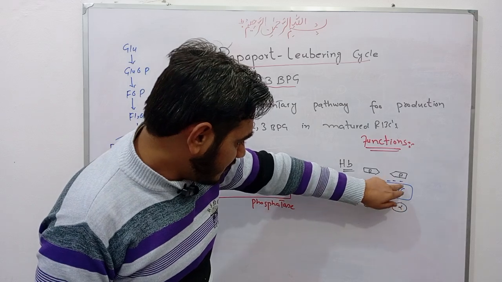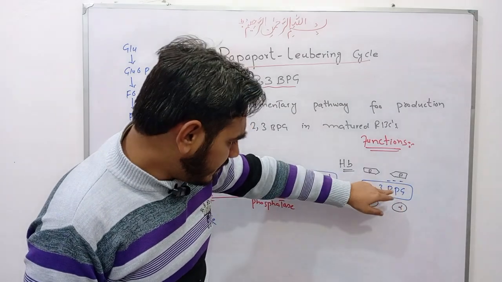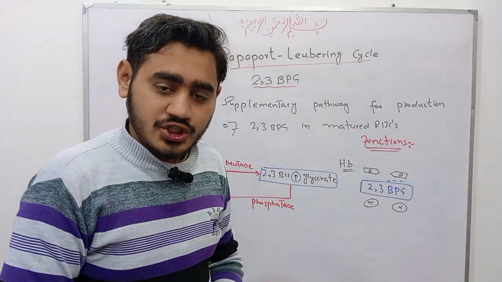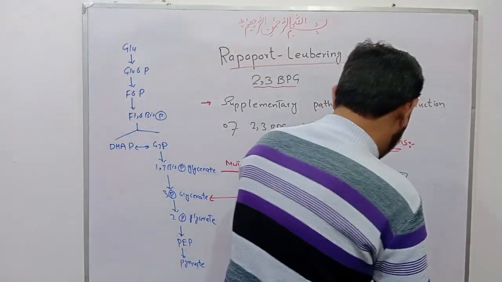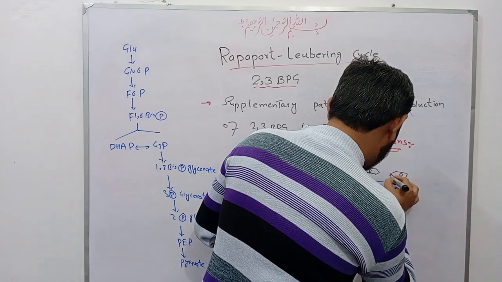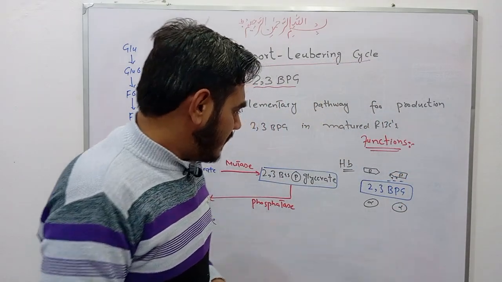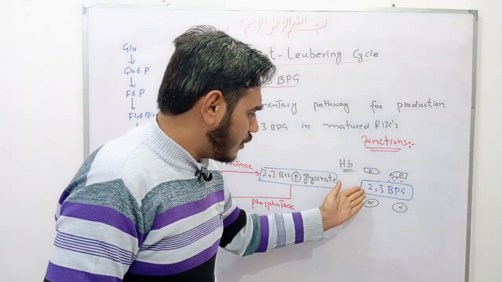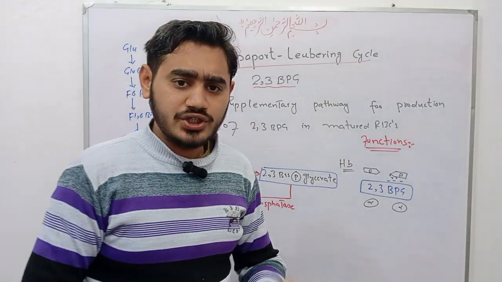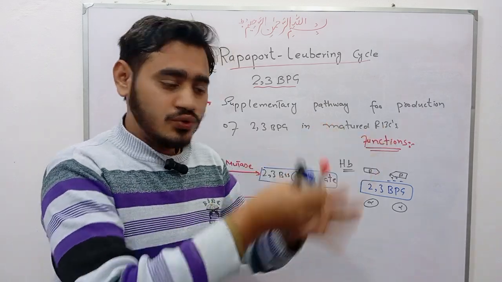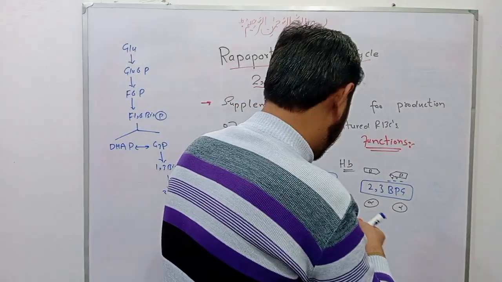As it is a negatively charged compound, it gets attached to the positively charged amino acids of the beta chain of hemoglobin. As it occupies the central pocket of the hemoglobin molecule, it is responsible for the unloading of oxygen from hemoglobin to tissues. It is a very important function.